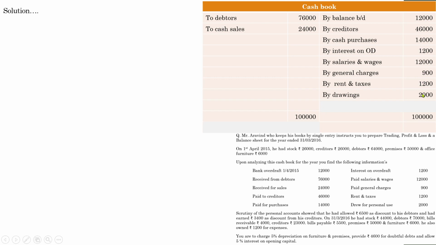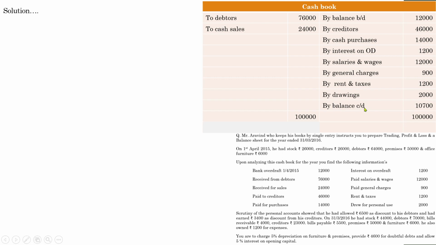Add these items and deduct from 1 lakh. You will get the difference amount. So the difference amount is the closing balance. Since there is no information regarding closing balance, we can assume that this amount represents closing balance.